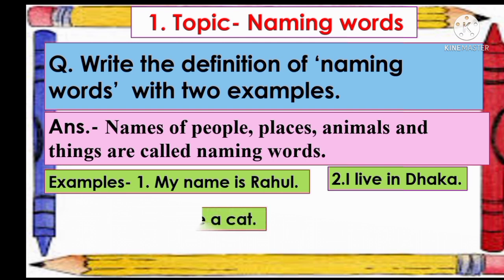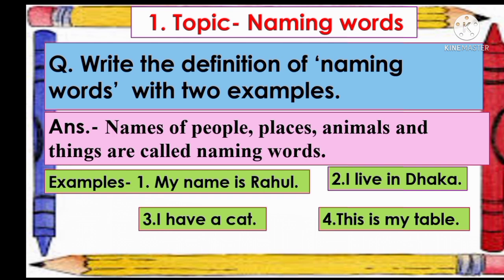Now the next example, I have a cat. So here cat is a naming word because cat is a animal's name. But cat is not special, it is common. For that here c is a small letter. Now the number 4, this is my table.